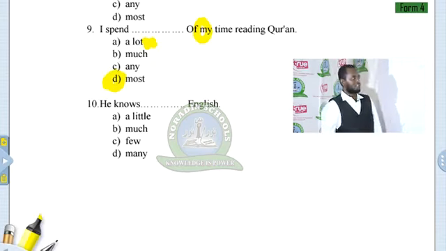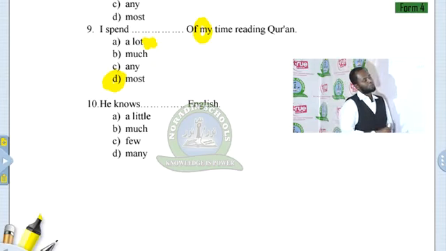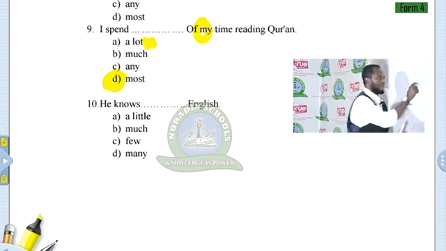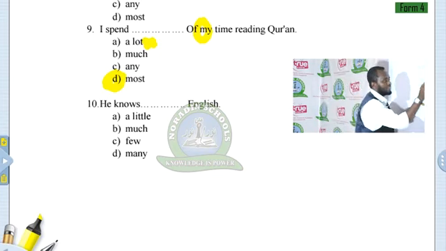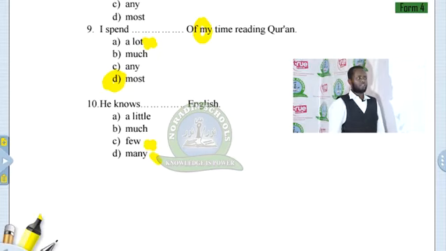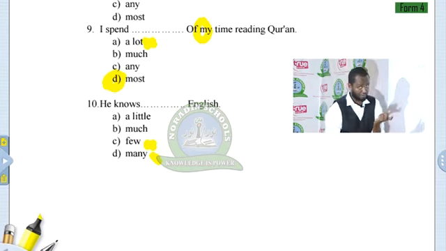He knows English. What about this one? We cannot use many, and we cannot use few. Why? C and D are incorrect, because English is an uncountable noun.